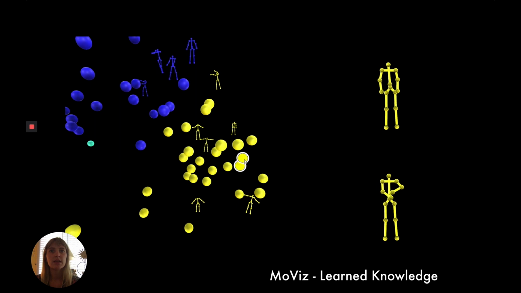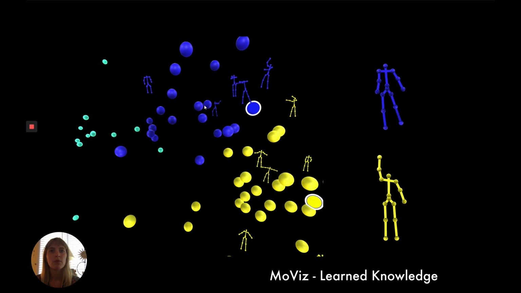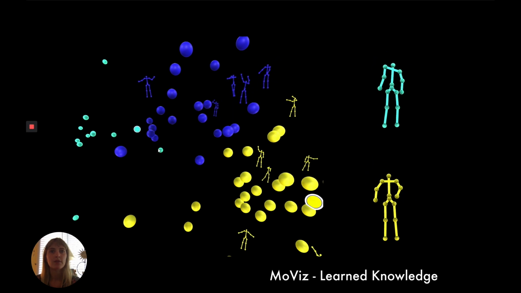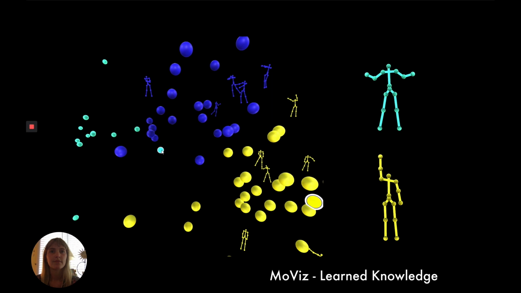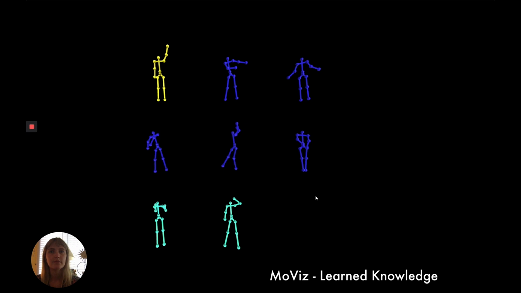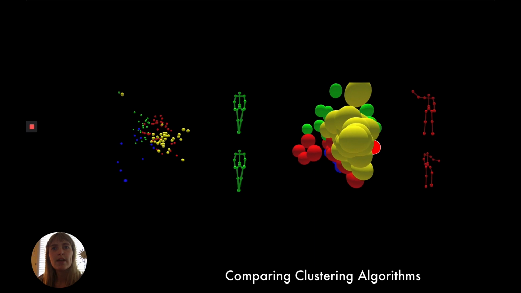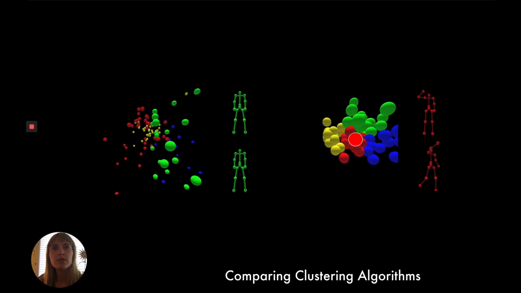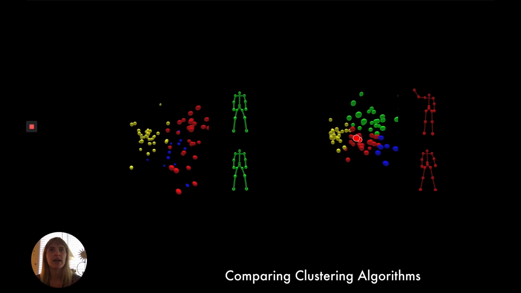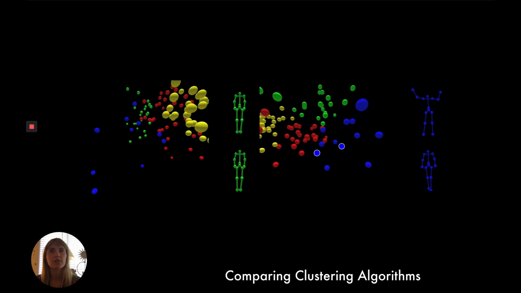The user can then click these points to display them in a viewer placed at the top and bottom right-hand sides of the screen for closer comparison, or they can add them into a queue to view later in what we refer to as the grid view. This tool can be used to learn about and explore Lumini's learned knowledge, but it can also be used to compare and refine unsupervised learning algorithms. For example, the 2 videos shown here are the same dataset clustered using different algorithms.